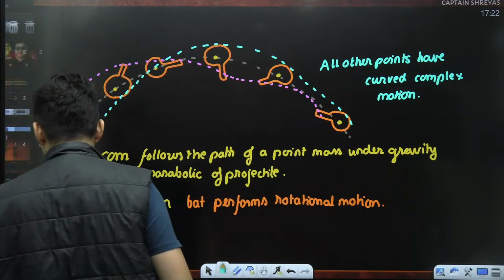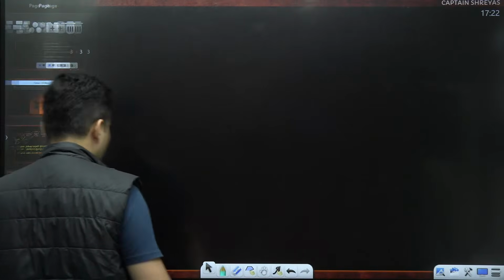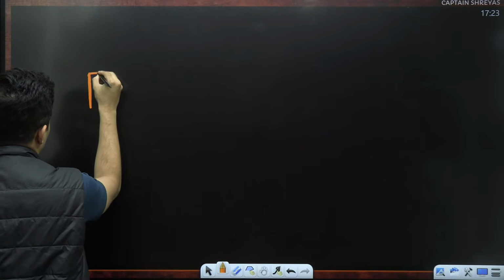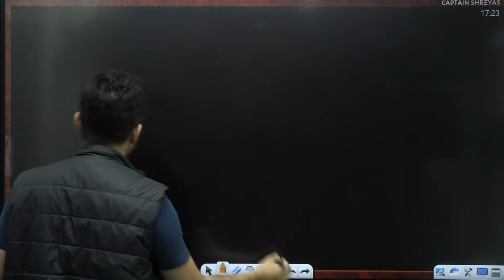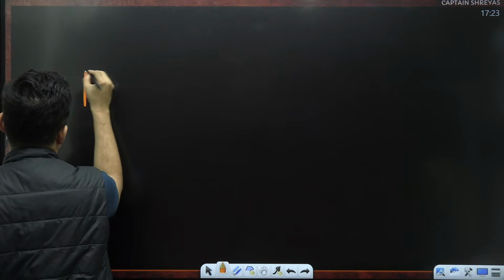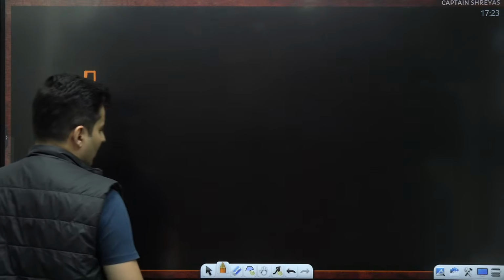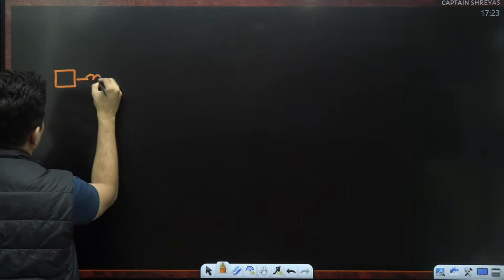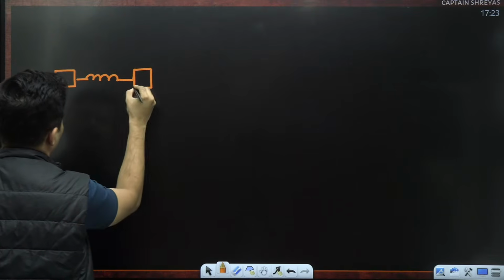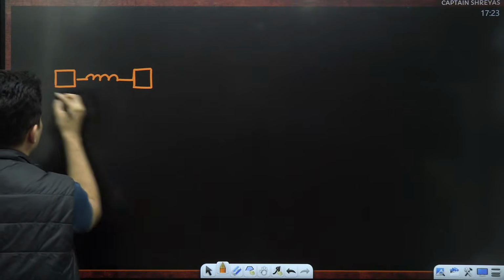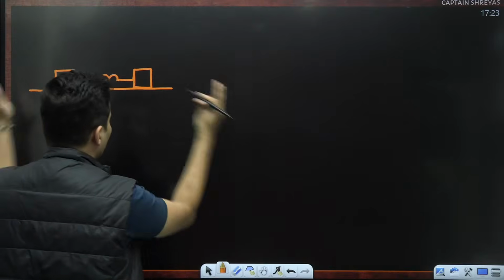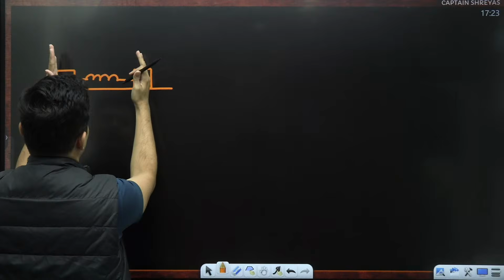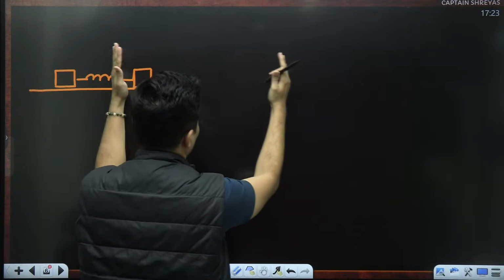So there are many such examples. Say for example, okay, we'll do one thing. We'll take a spring mass system. A spring mass system. It is compressed and it is released on a smooth floor. You know, it will go like a caterpillar motion. This is compressed and released. So it will go like this. It will go like this.